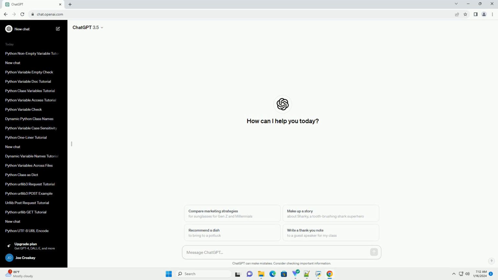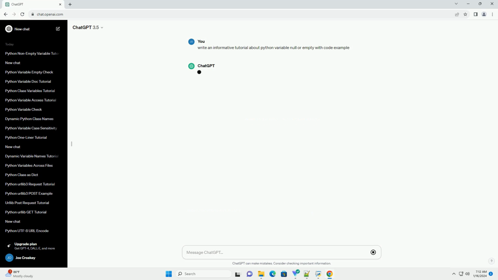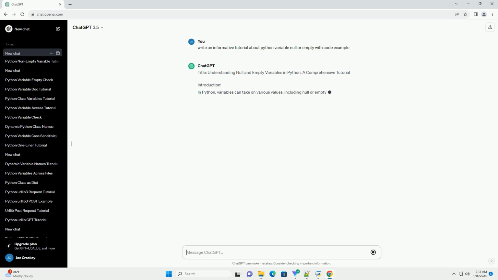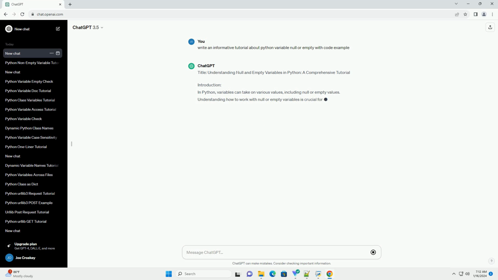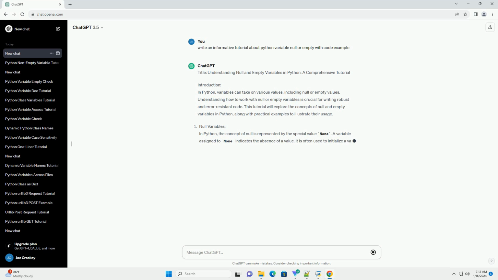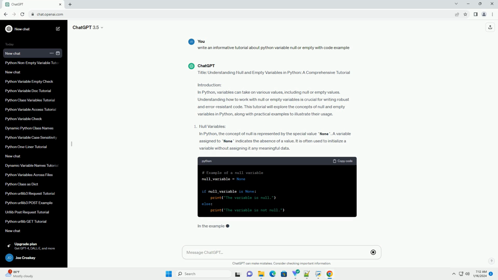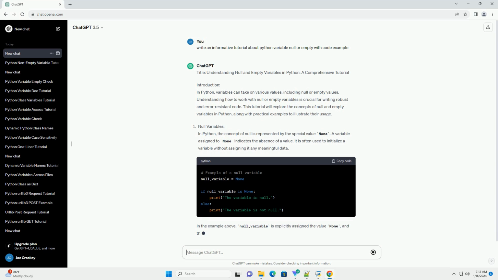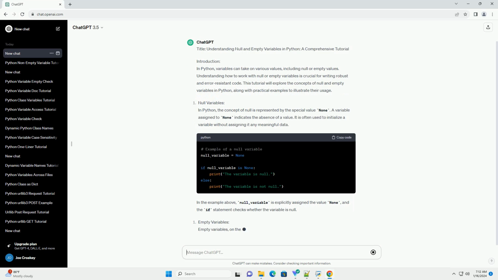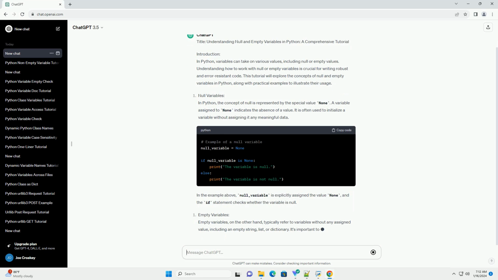Title: Understanding Null and Empty Variables in Python, a comprehensive tutorial. Introduction. In Python, variables can take on various values, including null or empty values. Understanding how to work with null or empty variables is crucial for writing robust and error-resistant code. This tutorial will explore the concepts of null and empty variables in Python, along with practical examples to illustrate their